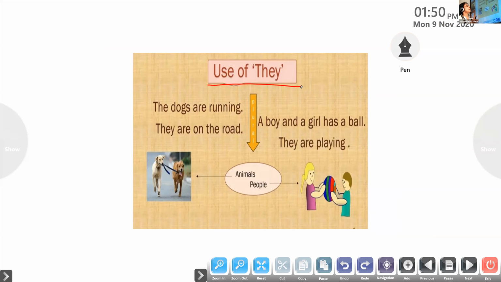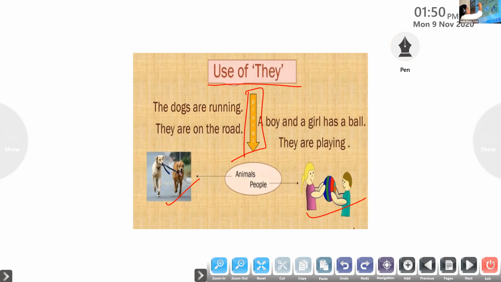They is also a plural pronoun. But here, they is the plural pronoun which is used when we talk about more than one animal, more than one person, and also when we talk about more than one thing. Okay, so they is the only pronoun which is used when we are talking about plural: more than one person, more than one animal, and more than one thing.